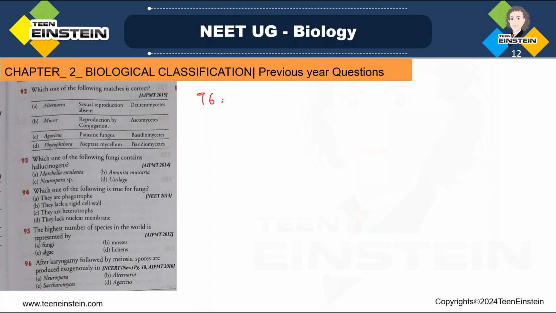Question number 96. After karyogamy followed by meiosis, spores are produced exogenously in which one? After karyogamy. What is karyogamy? Fusion of nucleus, and that is followed by meiosis.